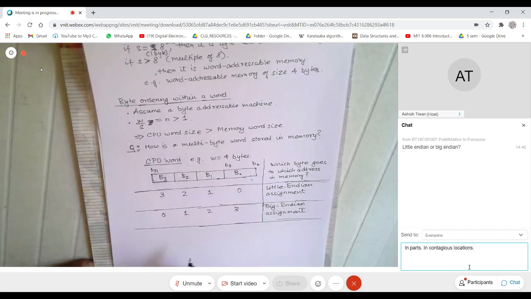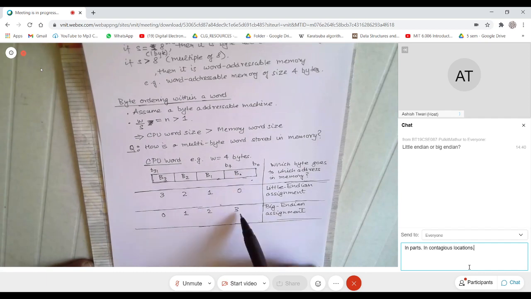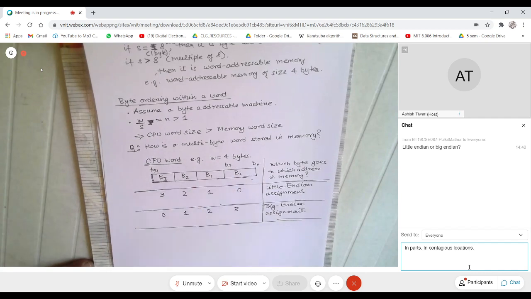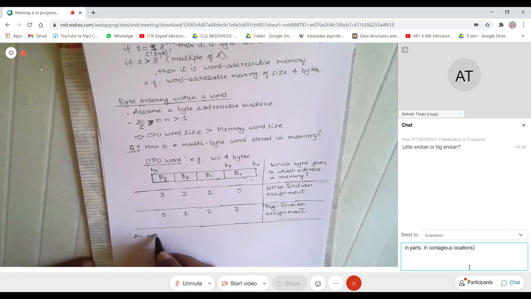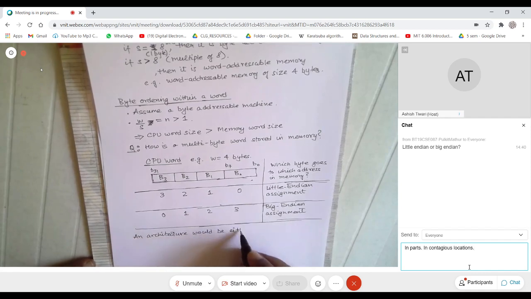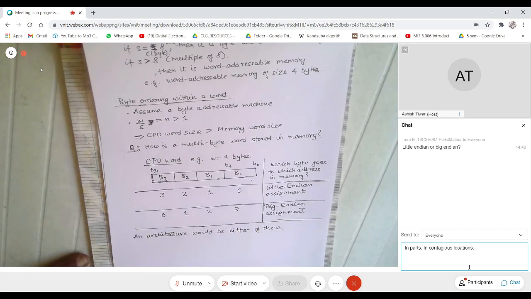Or in other words, lower bytes go to a higher address and higher bytes go to a lower address. An architecture would be either of these. It will not be both.